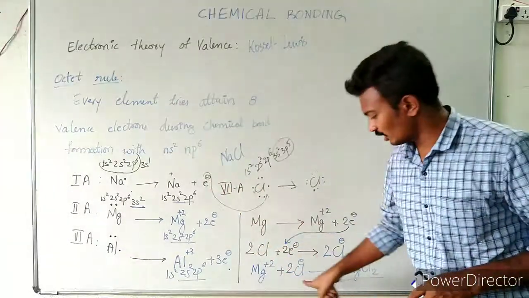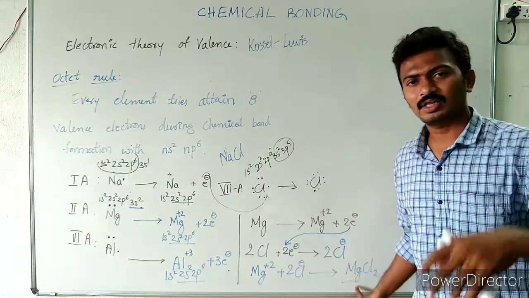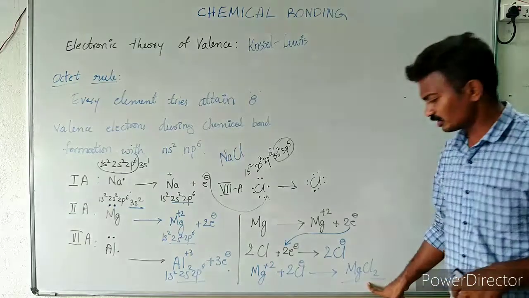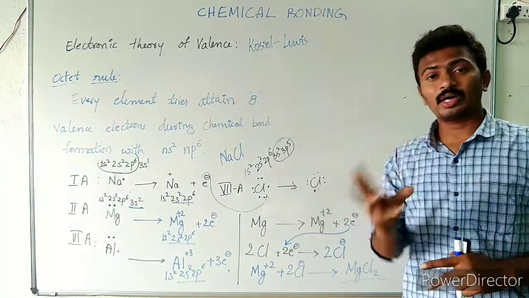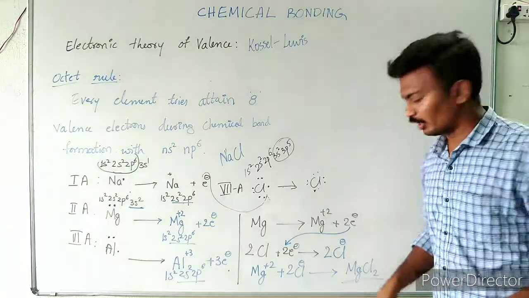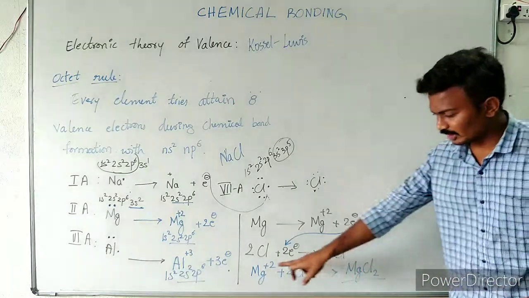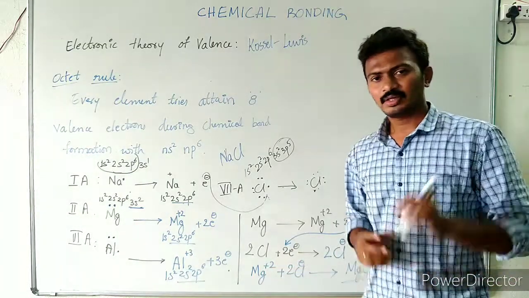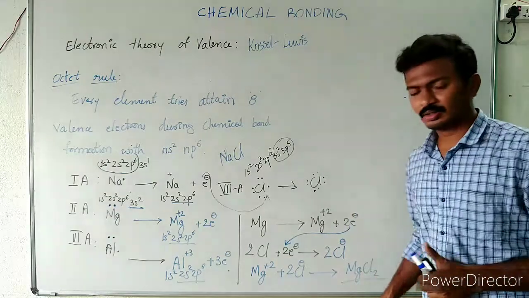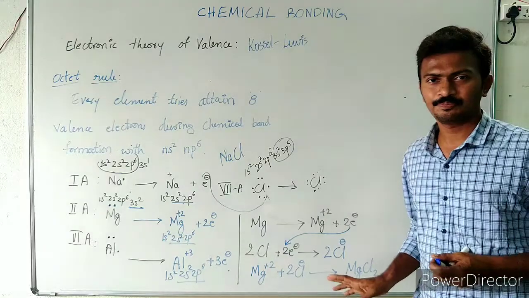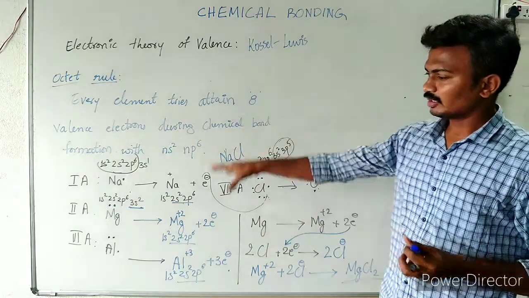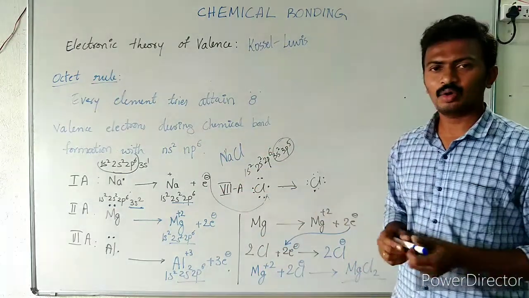Is it clear why it is not MgCl or why it is not MgCl3? Because magnesium loses 2 electrons, chlorine attains those 2 electrons, and they form a bond with magnesium due to the electrostatic force of attraction. So in this way, this molecule will be exhibiting a 1:2 ratio, right? So that is the first A, second A, third A. Now let us look at the